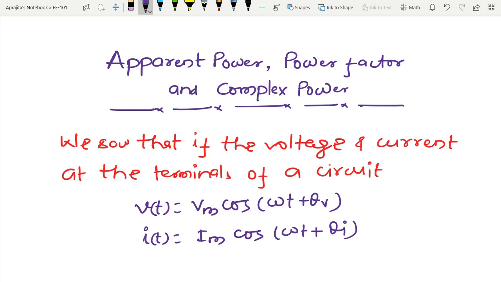So the frequency remains the same, just the magnitude and phase angle are different. We have already discussed this.